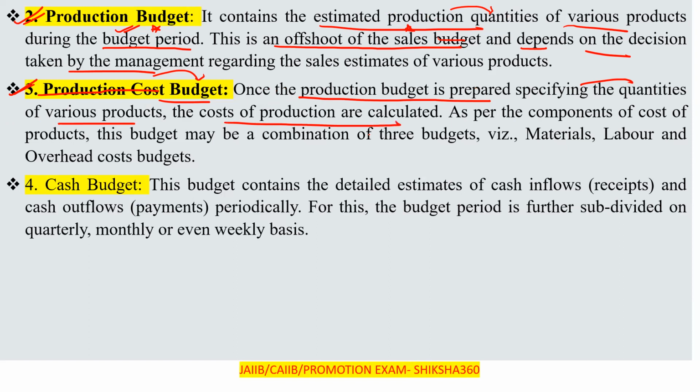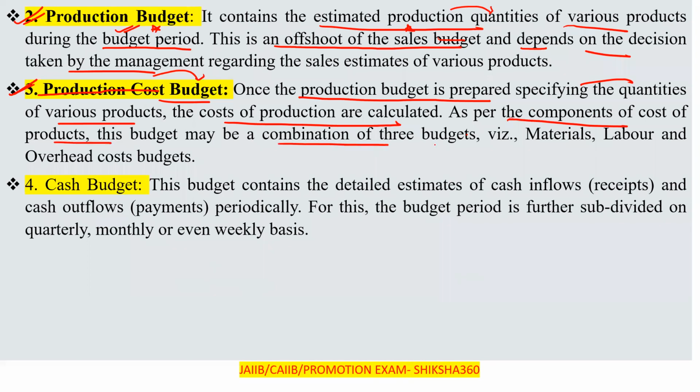First we have to understand how many quantities we have to produce, and on that basis the cost of production is calculated as per the components of the cost of products.